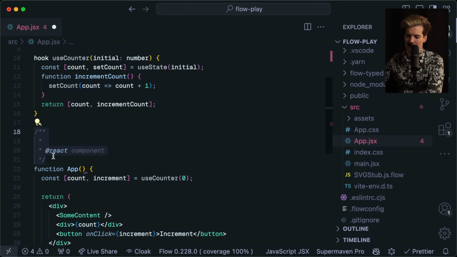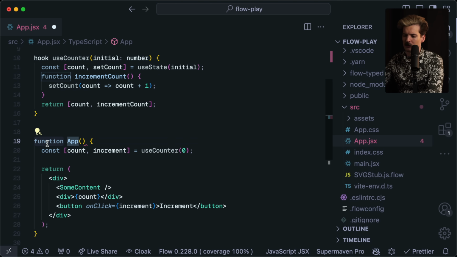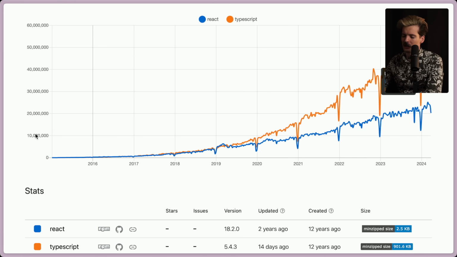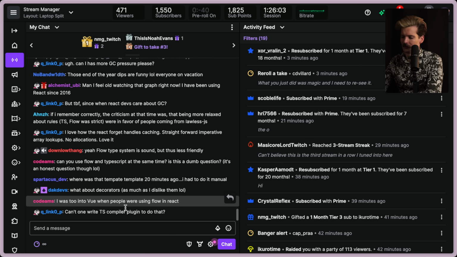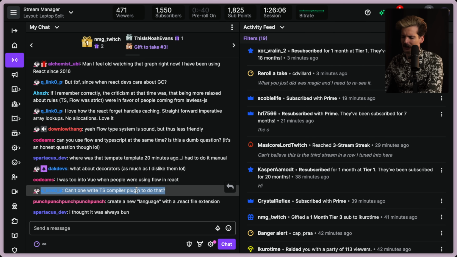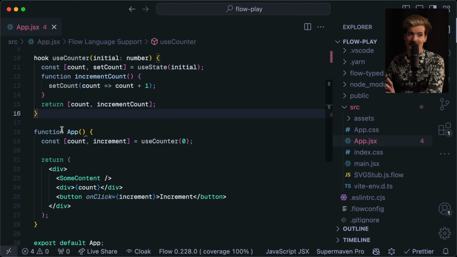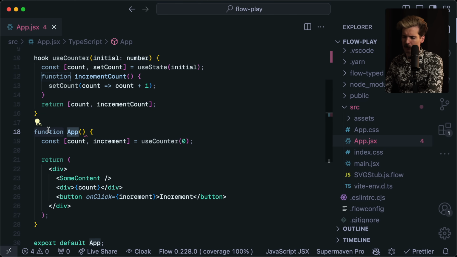Obviously, though, the syntax isn't great, especially compared to how simple it was in Flow if you just do components here instead. So I'm a little scared that what solutions we might hack in will end up adding complexity on top instead of reducing complexity at the lower levels like we're hoping for. Somebody made an interesting point in chat already of, can't one write a TypeScript compiler plugin to do that? Not really. TypeScript compiler plugins add default types effectively. So if I wanted to write a compiler plugin, I could write one that adds a bunch of globals so that I have access to types everywhere. But with a TypeScript plugin, you can't change what function is and write a custom thing for that. Not really a great path there.